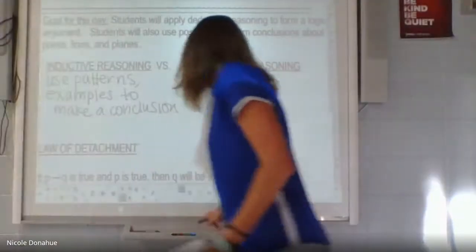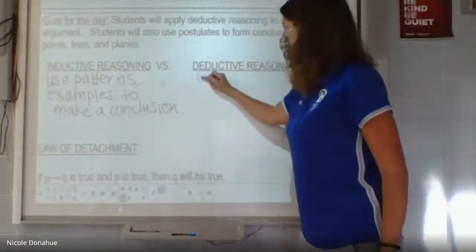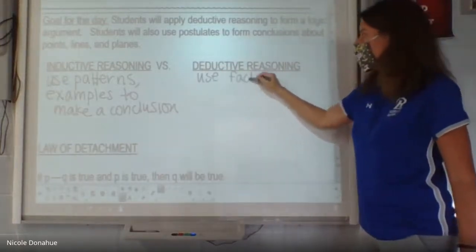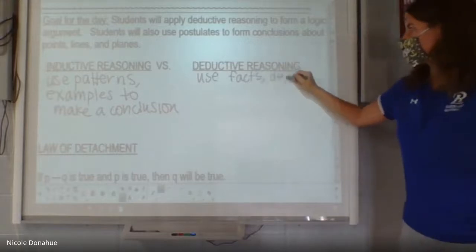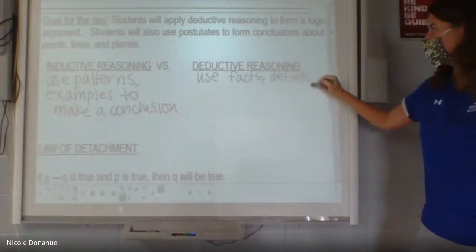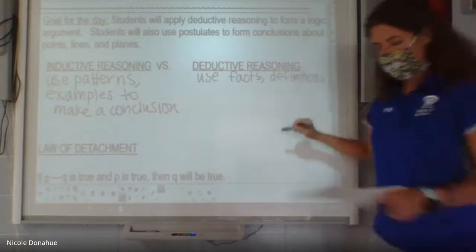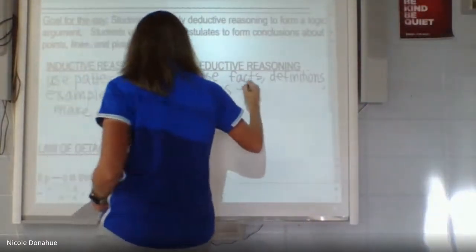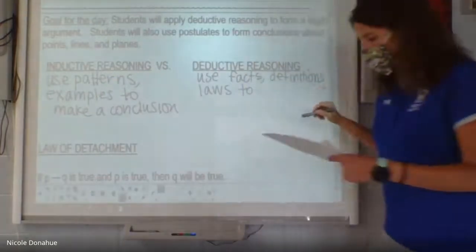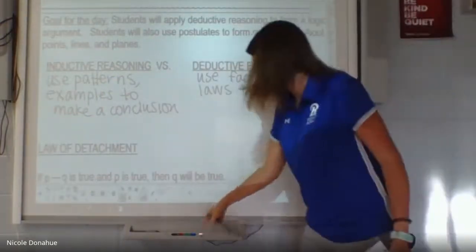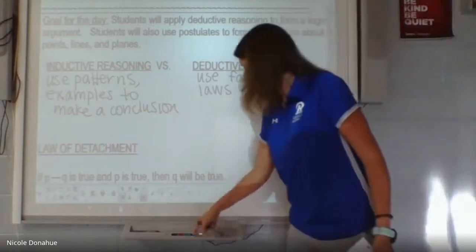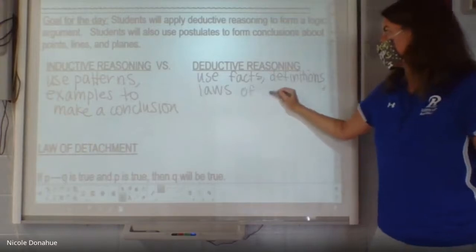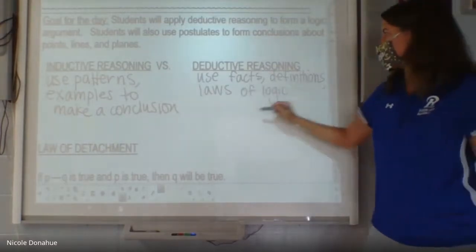So you're going to use facts, definitions, laws, it should be of logic, sorry. Laws of logic. To make a conclusion.